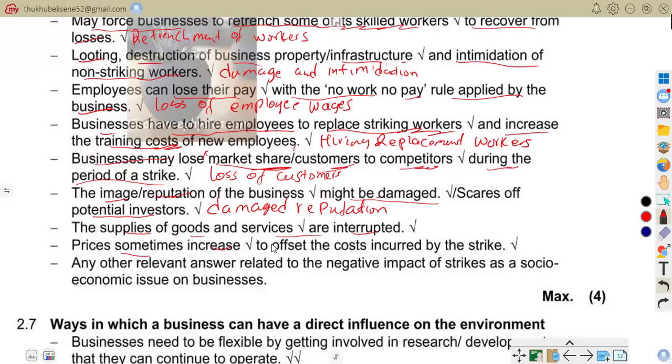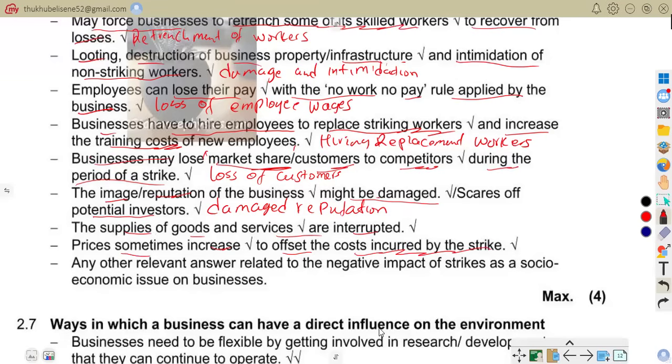Prices sometimes increase to offset the cost incurred by strike. So we're talking about increased prices. Business may raise prices to recover losses. So we find that, for example, higher transport fees and more expensive products. That is what we are talking about.